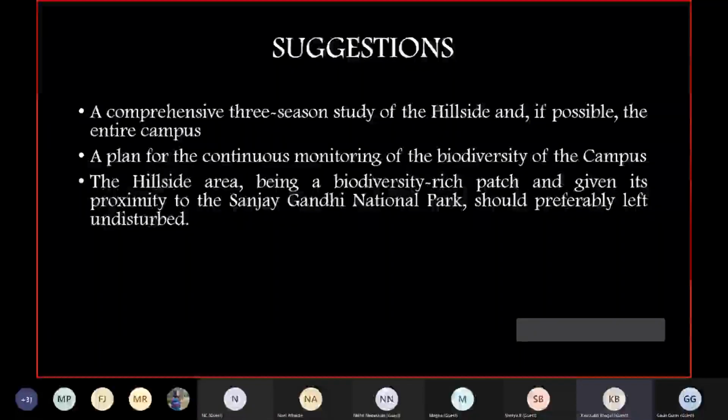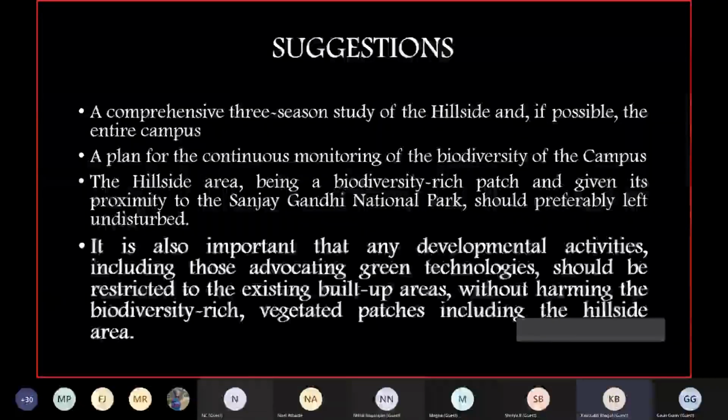Also, we need to understand the hillside, and I would talk from the hillside point of view, because that's the part which we have studied in the last 2 months. That is a very biodiversity-rich patch, and given its proximity to the Sanjay Gandhi National Park, it should be left undisturbed. When I say undisturbed, it does not mean stop access for the people. Allow people to walk in, because restricting the movement of people can be detrimental in some other ways. It's always good to have people moving around. That's good. But can we have the next? So that's the one part that we need.